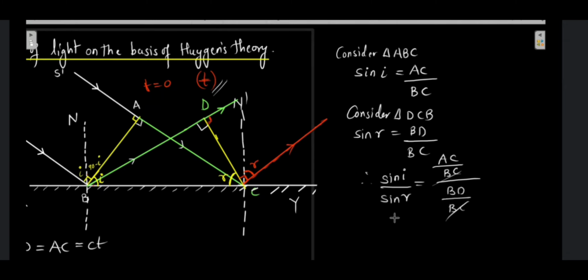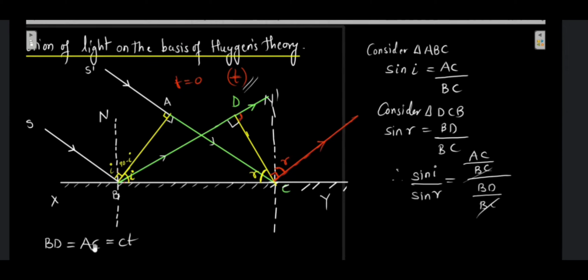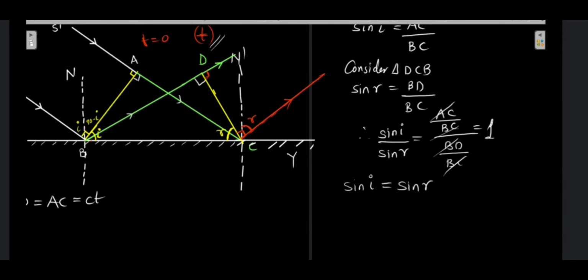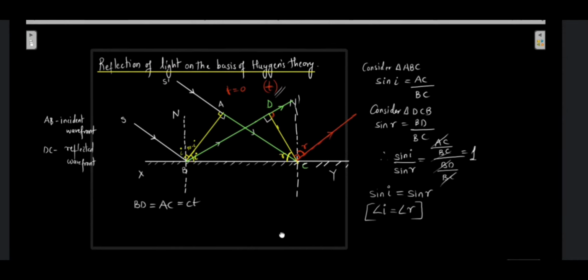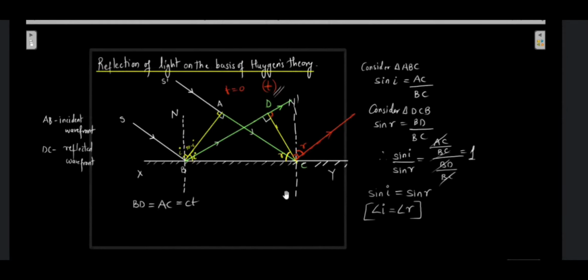So what will happen is BC will get cancelled. Also we have seen over here that BC is equal to BD is equal to AC, okay. So we can cancel this also. So what you will see, this will be equal to 1. That means sine of I will be equal to sine of R. That means what? It simply means that angle I will be equal to angle R in this case, which proves your law of reflection, that is, angle of incidence is equal to angle of reflection. So this is your proof of reflection of light, or proving the law of reflection of light using wave theory or Huygens theory.